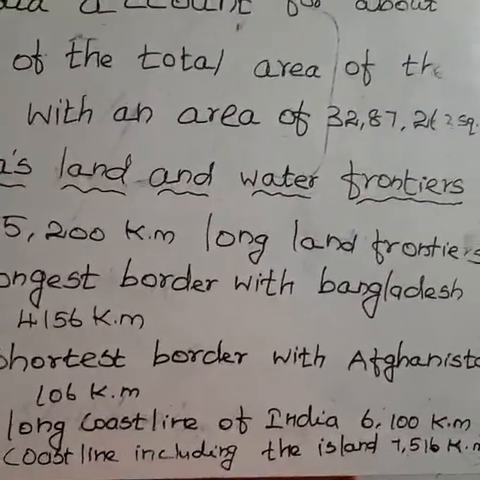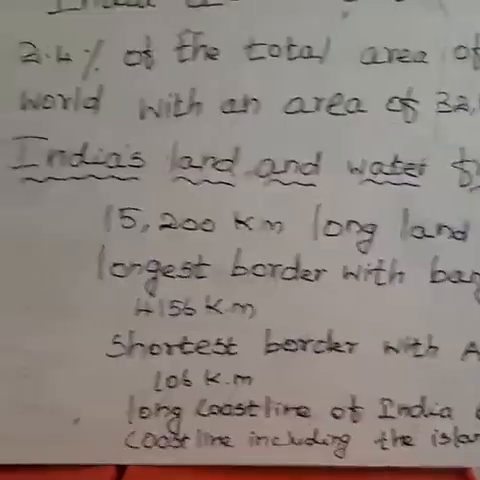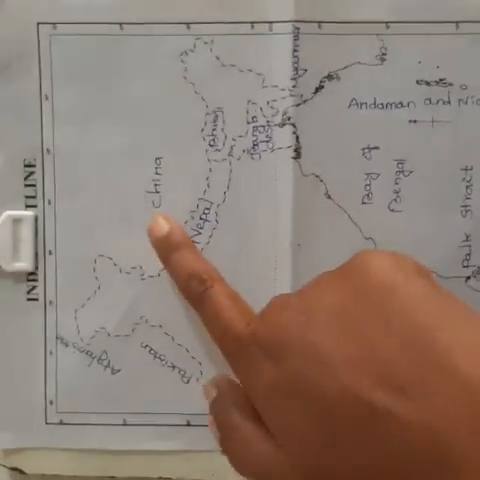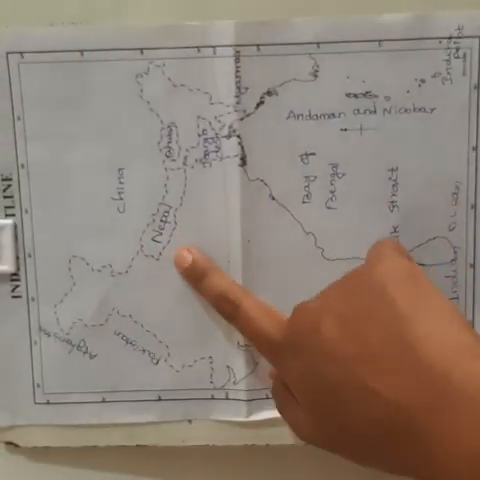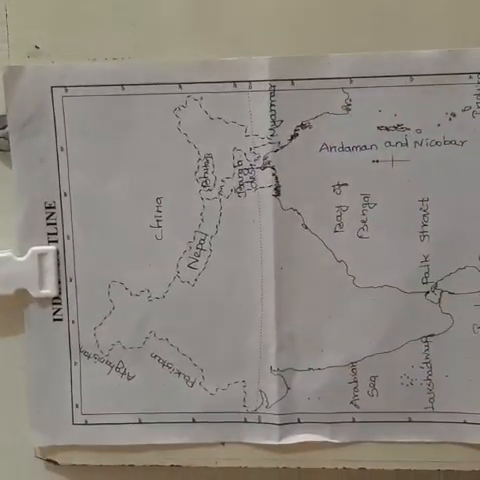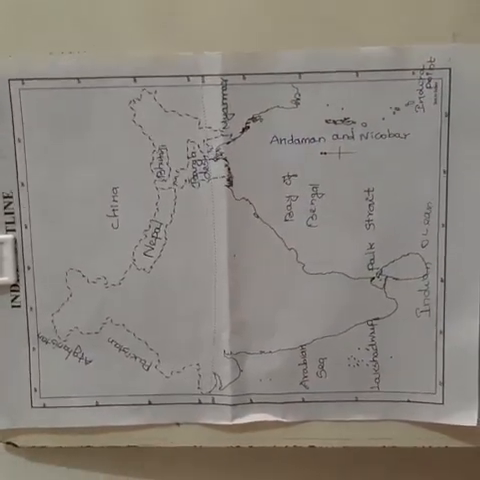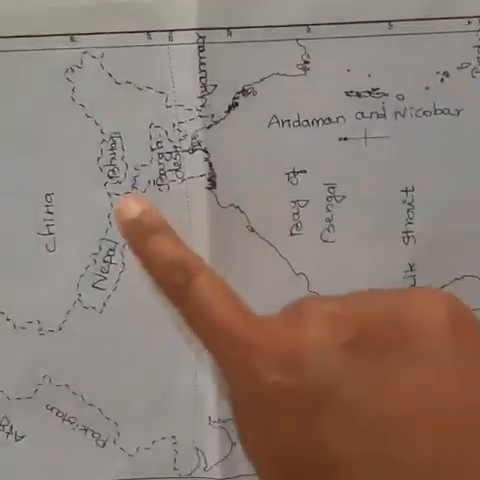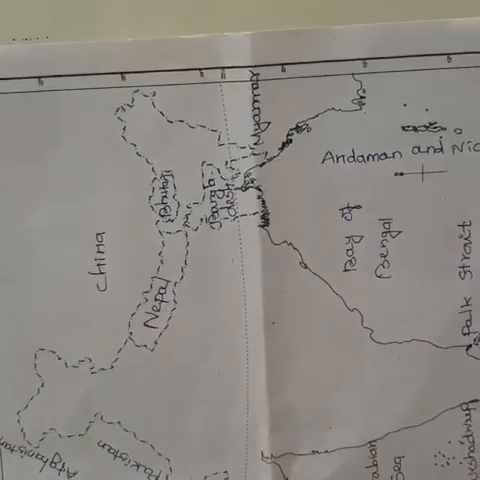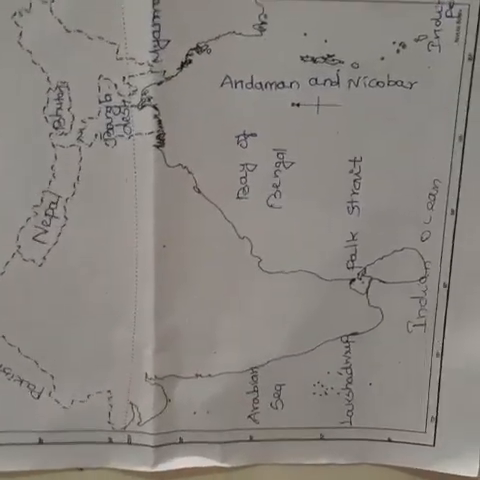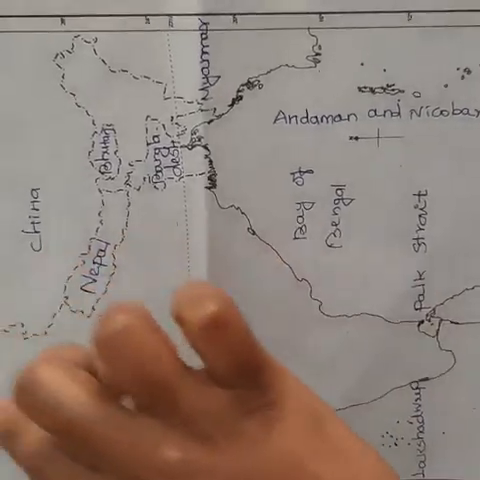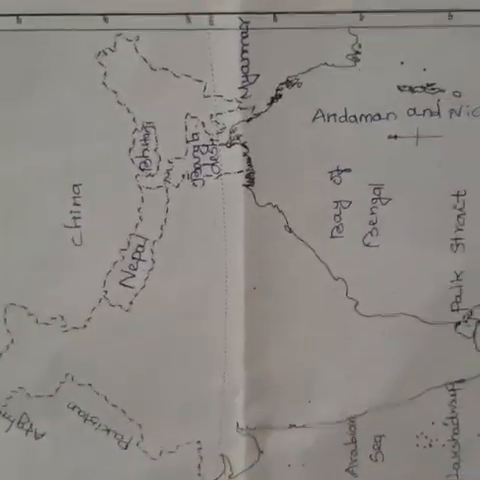Next, India's land frontage is 15,200 kilometers long, with Afghanistan in the northwest, China, Nepal and Bhutan in the north, and Bangladesh and Myanmar in the east. India's longest border is with Bangladesh, 4,156 kilometers, while the shortest border is with Afghanistan, 106 kilometers.